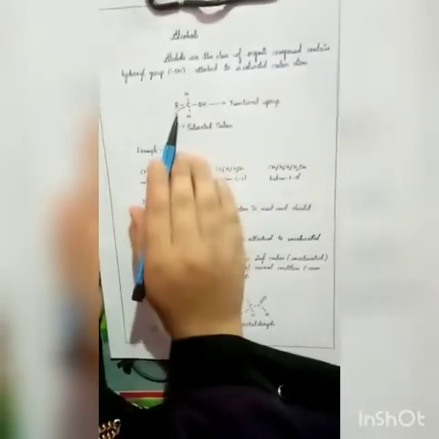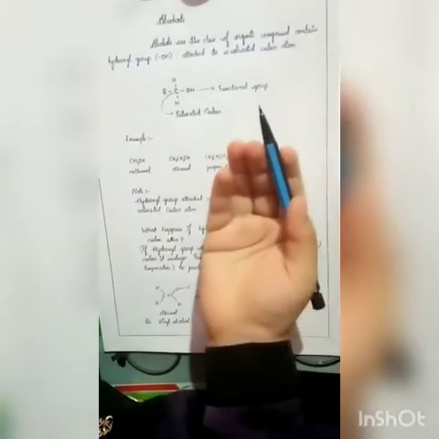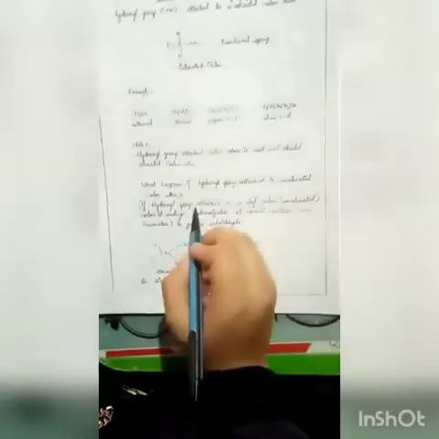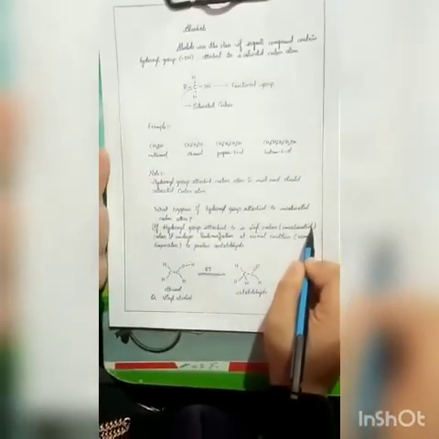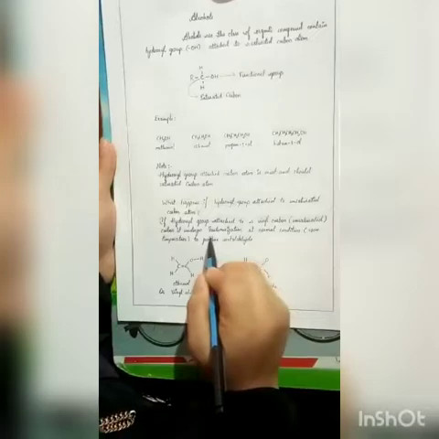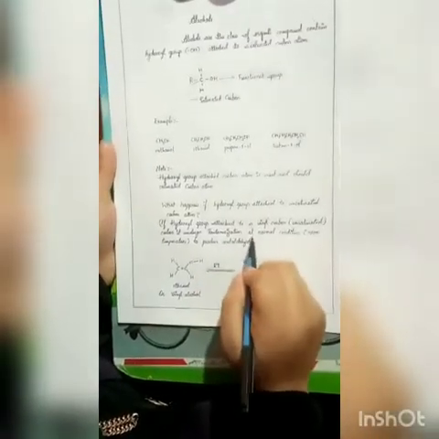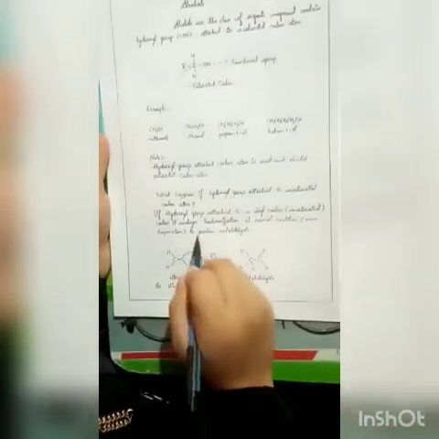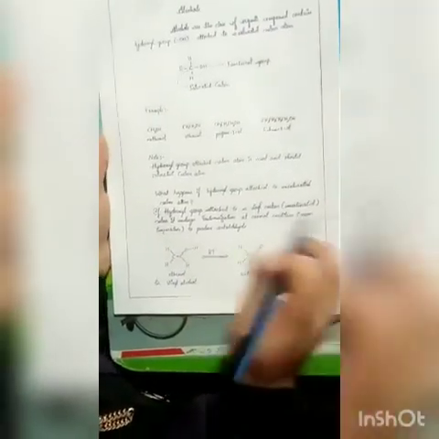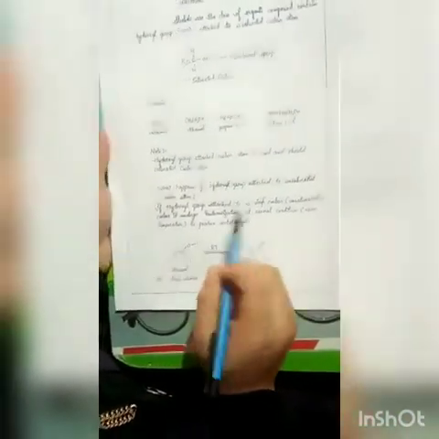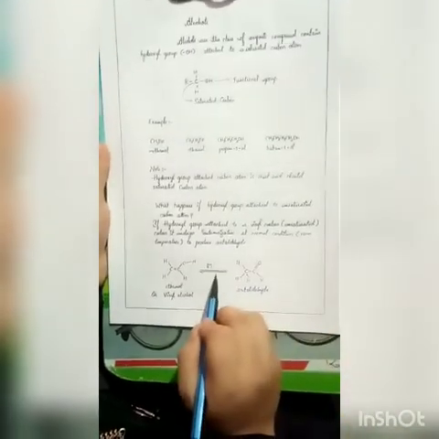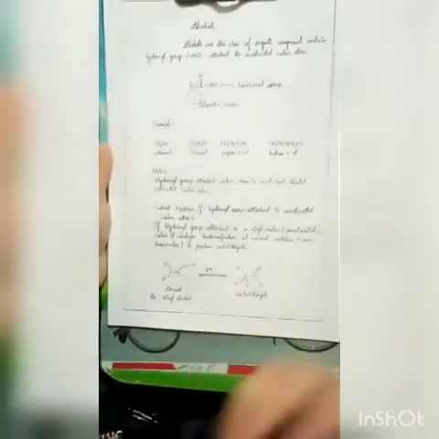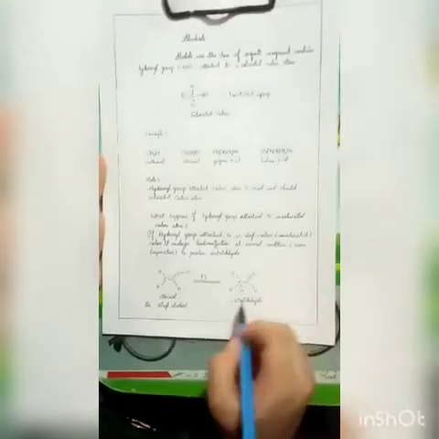What happens if the hydroxyl group attached carbon atom is unsaturated? If the hydroxyl group is attached to a vinyl carbon atom or unsaturated carbon atom, it undergoes keto-enol tautomerization at room temperature to produce the corresponding aldehydes. Vinyl alcohol easily undergoes tautomerization at normal conditions to produce the corresponding aldehydes.